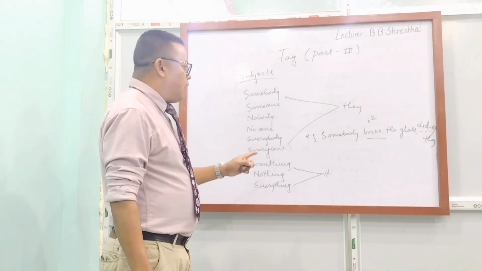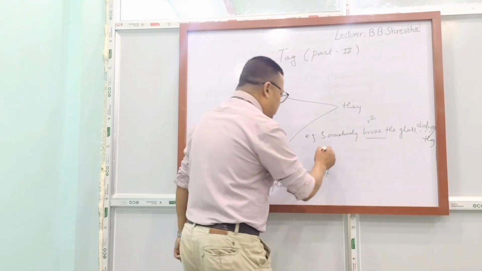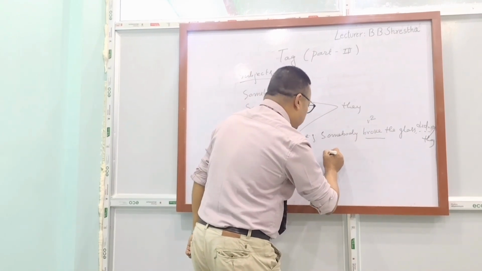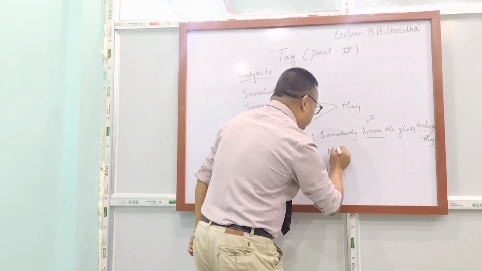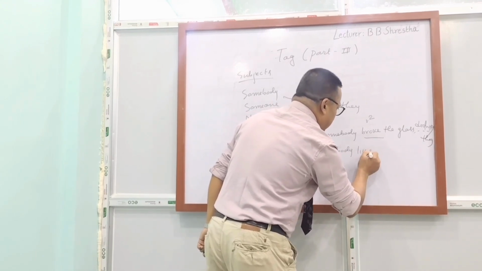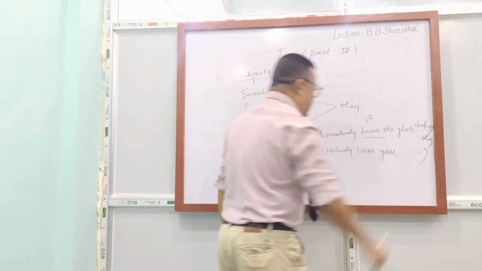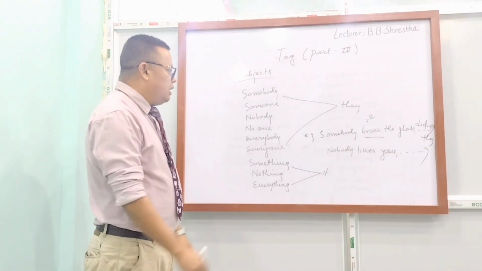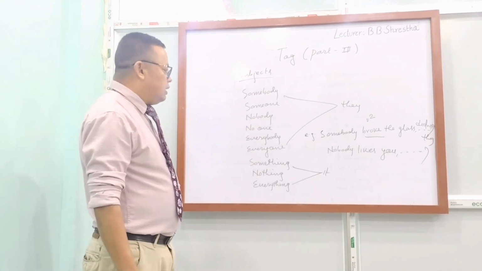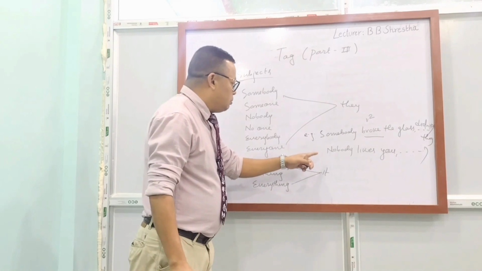And one more thing I am going to tell you, which is very, very important. Now, let's see an example. Nobody likes you. Another example. Look at this sentence. Okay? While solving this sentence, you should be very sincere and careful.